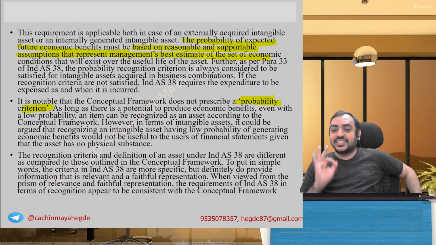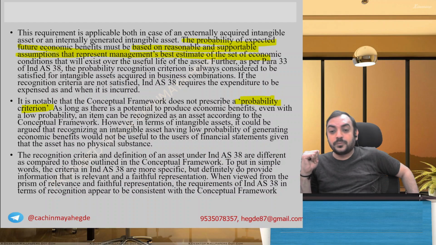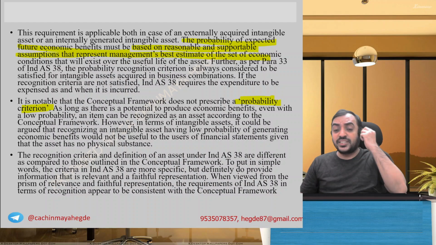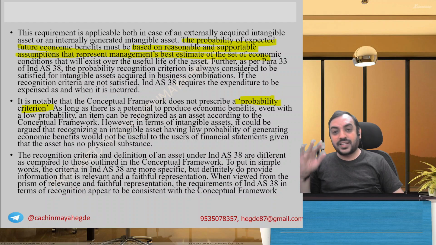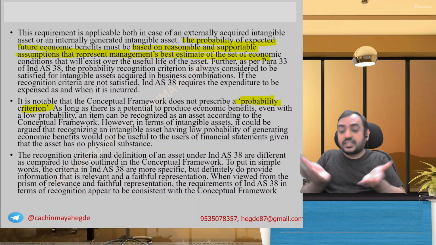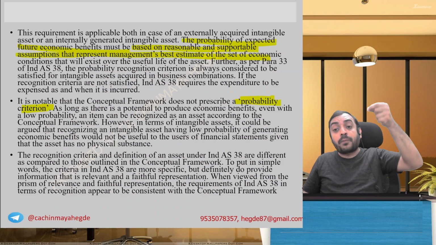The conceptual framework just says that an asset has future economic benefits, is a result of a past event, and you are able to control it, go ahead. The probability criterion is not talked about in the conceptual framework. Therefore, is there a conflict? The ultimate conclusion is there is no conflict, because Ind AS 38 is putting additional conditions. It's not conflicting with the framework. The framework says certain conditions. Ind AS 38 goes one step further and says we will imply probability also.